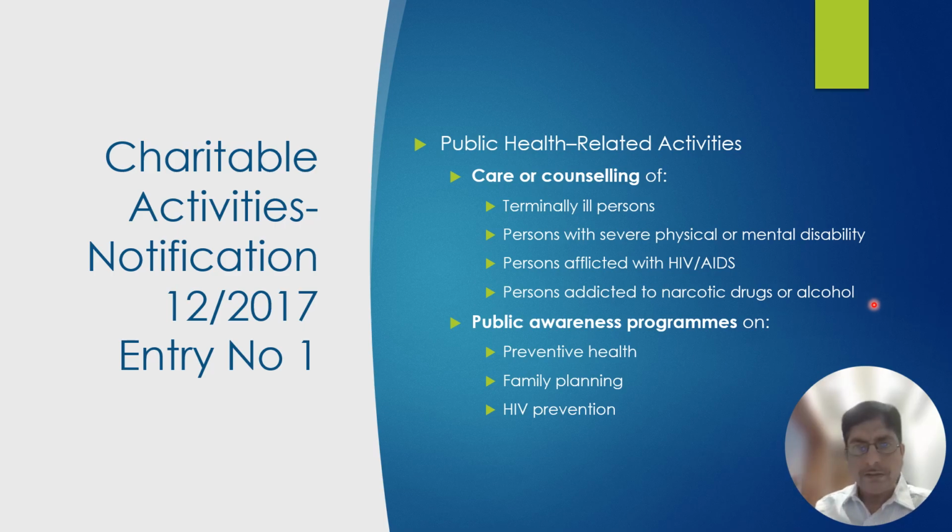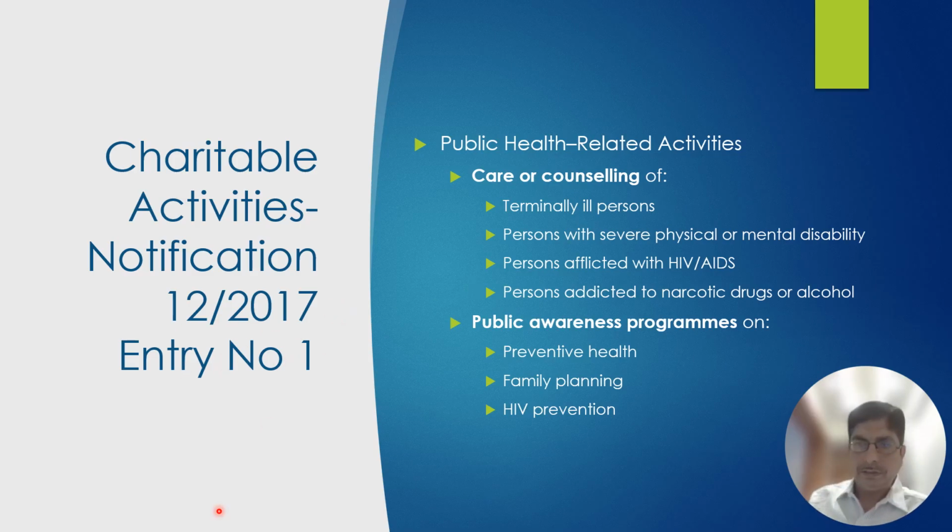Only if a charitable trust is engaged in any of these activities, then only the exemption is available. Otherwise, the exemption under entry number 1 is not available.